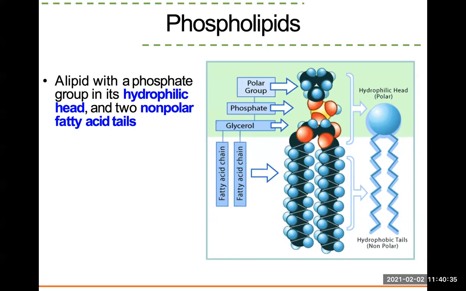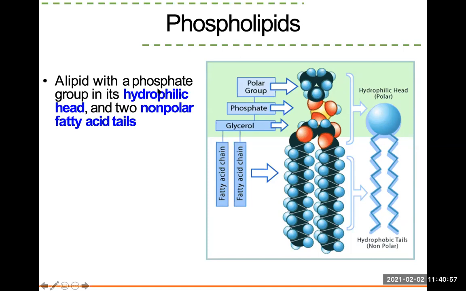Second kind I want you guys to know is phospholipid. Phospholipid has a phosphate group in it. Phosphate group is another molecule found on the periodic table, phosphate. It's going to have two fatty acid chains, and it's going to have a phosphate group. That's called a phospholipid.